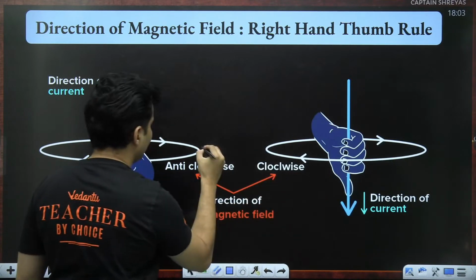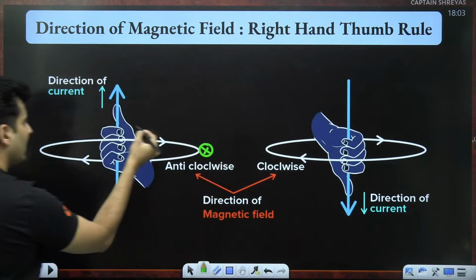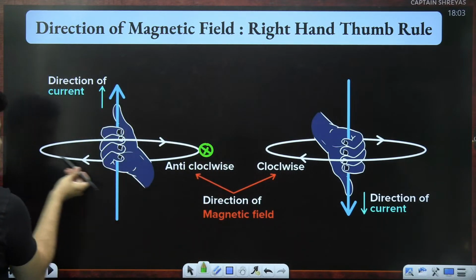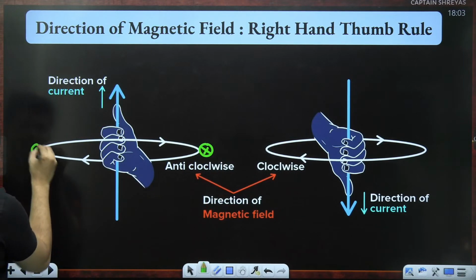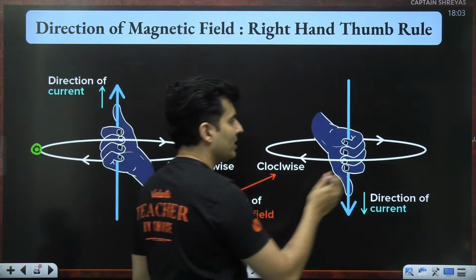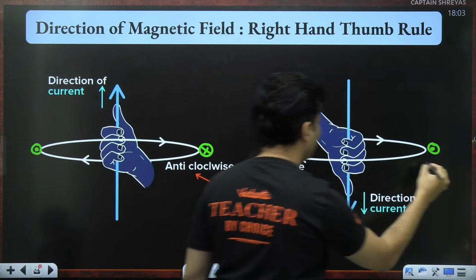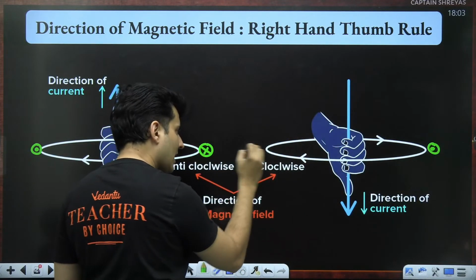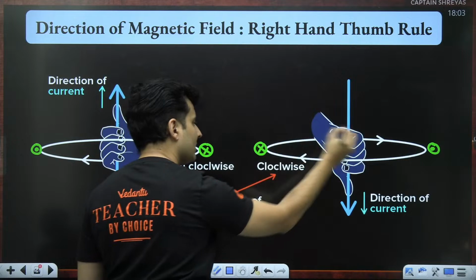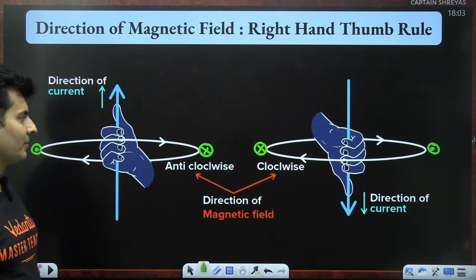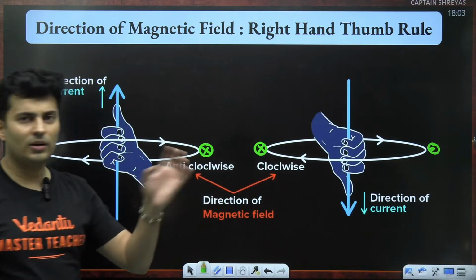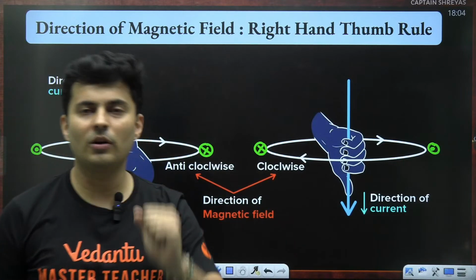On this side, the magnetic field is going inside, but they go behind it and they come in front towards you on this side. In this situation, the magnetic field lines are going from behind and coming towards you here, and go in the front and then go behind like this over here. So these crosses and dots basically show whether they are coming out or going in.